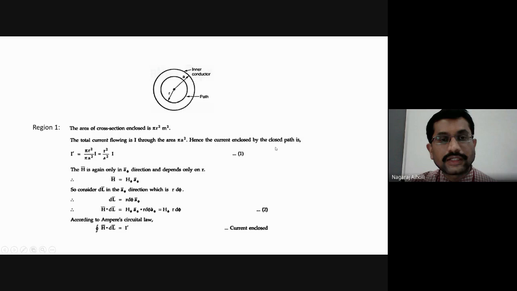Hence, the current enclosed by the closed path is given by I dash. How to find the current I dash, which is enclosed by the closed path with the radius r? Current flowing within the radius r is enclosed by the surface with the radius a, right? That is given by I dash is equal to, the total area is pi a squared. For the total area pi a squared, the current is I. Therefore, for pi r squared, how much is the current?